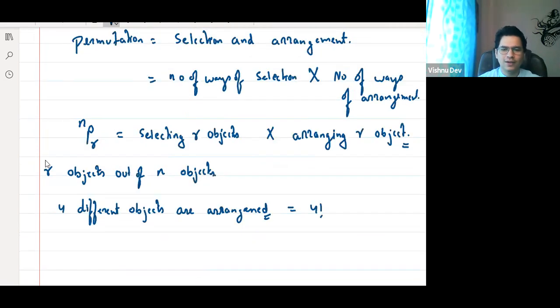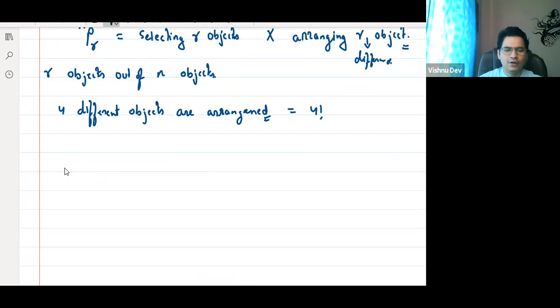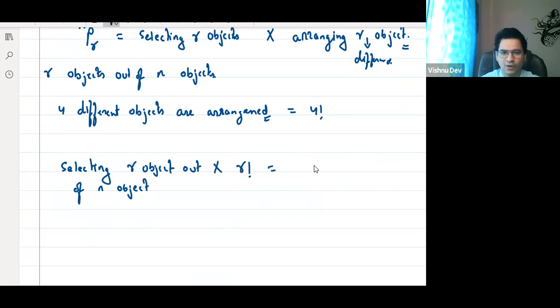So this was an example. In how many ways can you arrange R different objects? Sir, R factorial. Correct. Very good. So can I say the number of ways of selecting R objects out of N objects, into R factorial, should be equal to NPR? Yes or no? Step by step. Yes, sir.